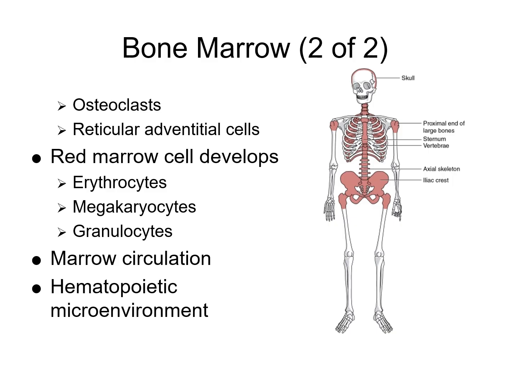Erythrocytes, red blood cells, are responsible again for that oxygen transport. Megakaryocytes are large cells that actually produce platelets. Granulocytes are white blood cells, including neutrophils, eosinophils, and basophils, and these are involved in immune defense. The marrow circulation: we have the vascular system within the bone marrow, and that actually supplies nutrients, oxygen, and helps remove mature blood cells into the bloodstream.